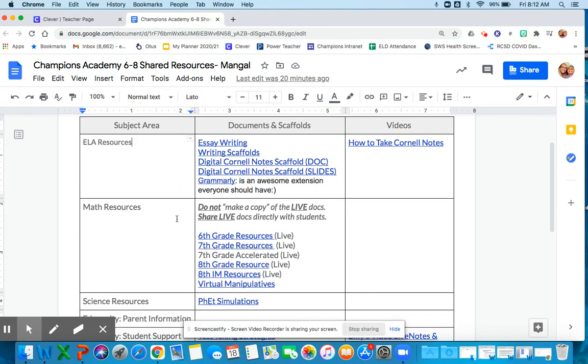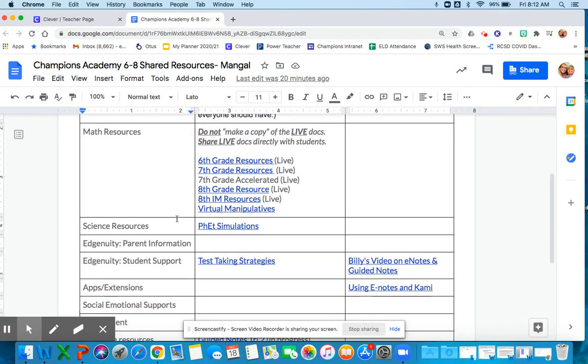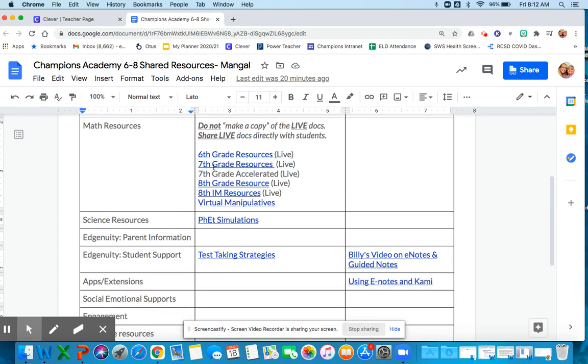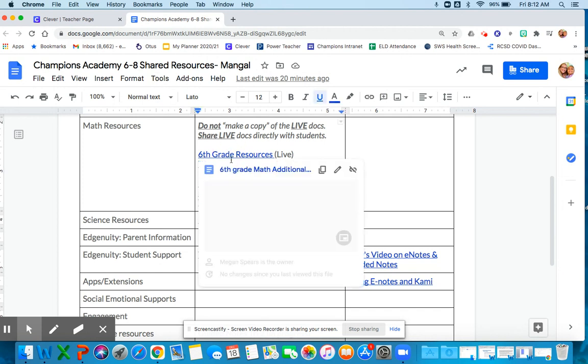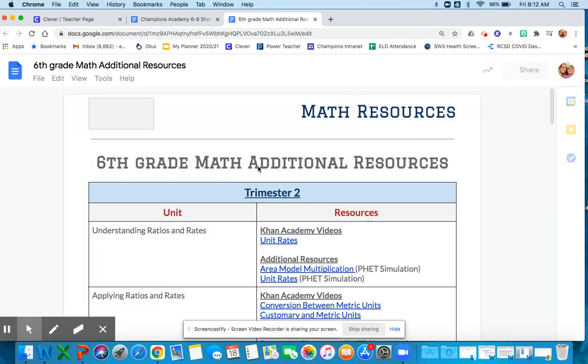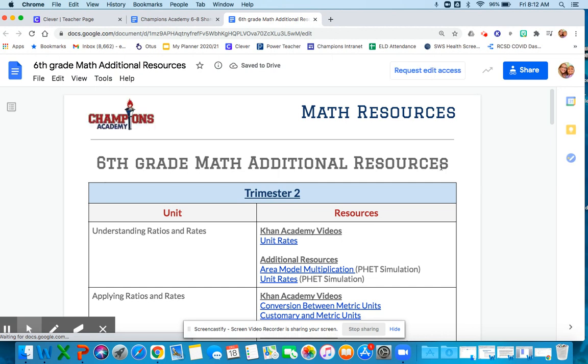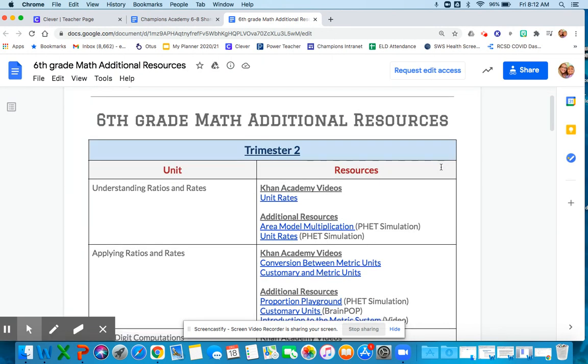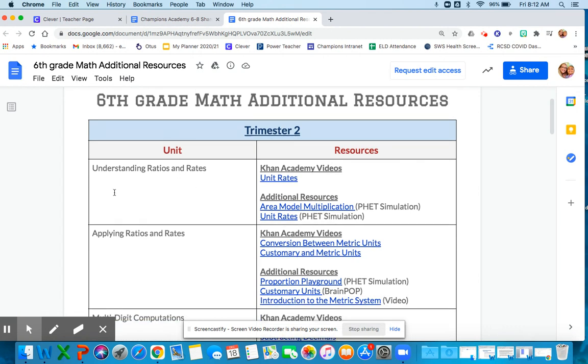Now, the math resources I think are really, really strong. I know some kids have been struggling with math. We've got the 6th grade resources here and 7th here. I'm going to go ahead and click on this page, and from here, there's an entire new page for just 6th grade. So if you look over here, we've got 6th grade math additional resources. So here are all of the resources that students will need for trimester 2. And if you look over here, this is the unit. So we actually put it in, here's the unit you're working on right now, and here are some great videos and resources that can help you.